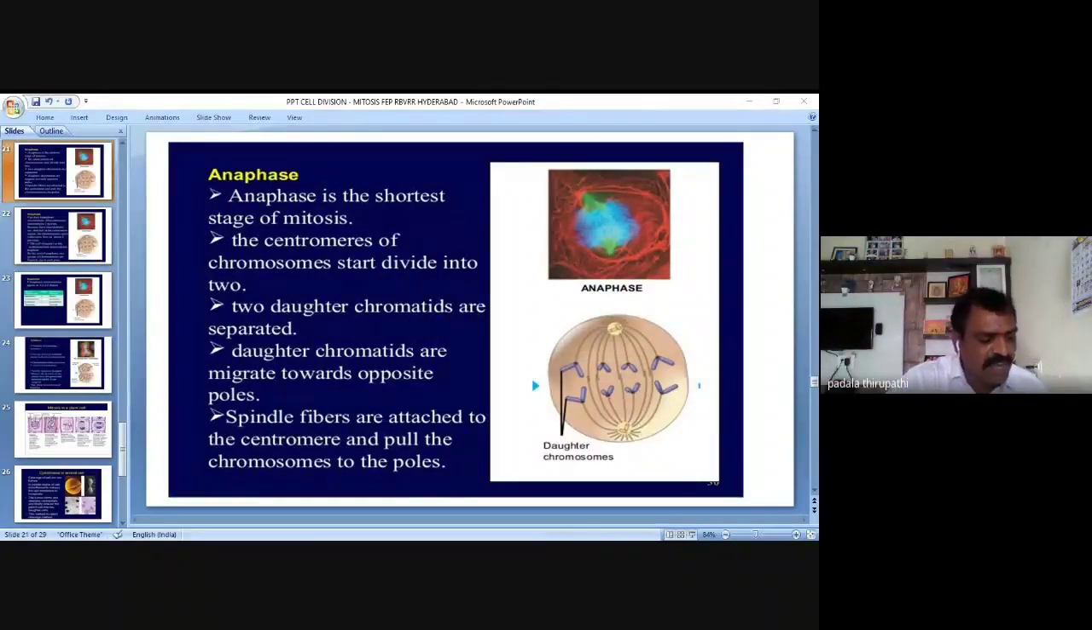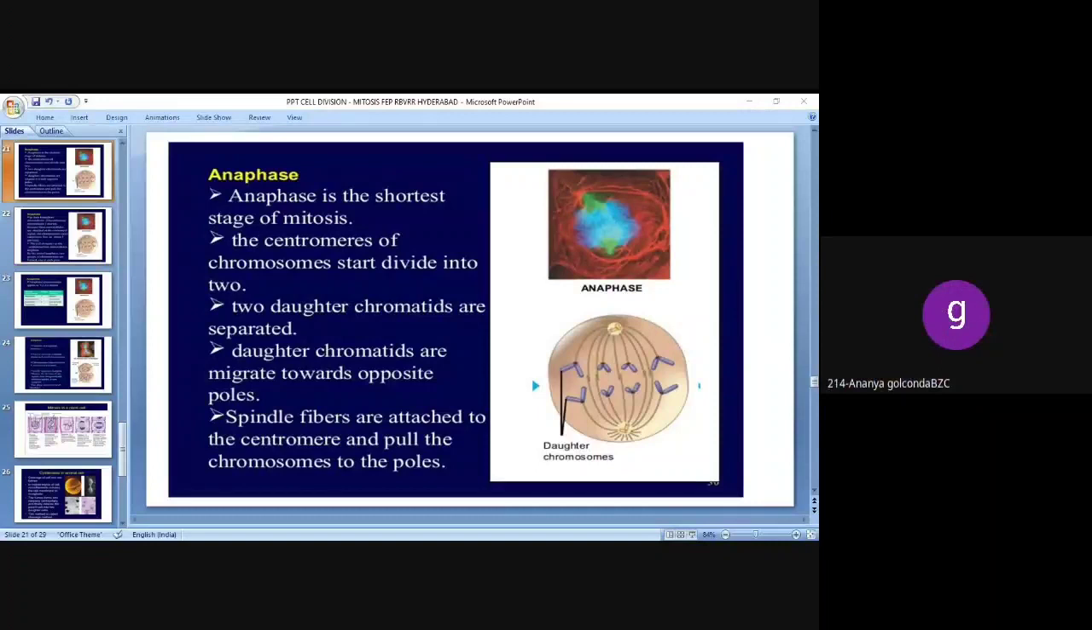So the spindle fibers are attached to the centromere and pulled towards the opposite poles of the cell. So that's why the chromosomes divide to form two new daughter chromatids, which move towards the opposite poles in the anaphase. Am I clear? Yes, sir.